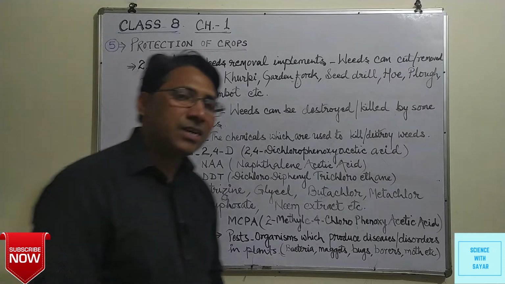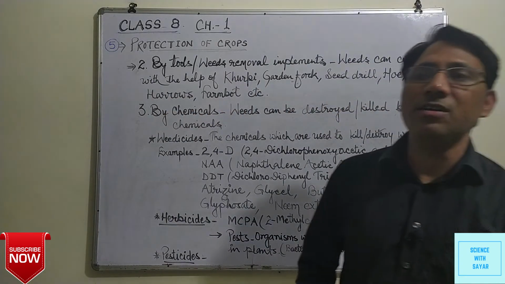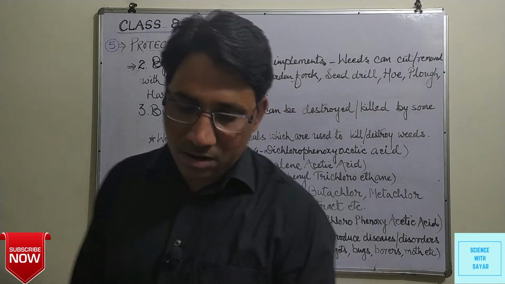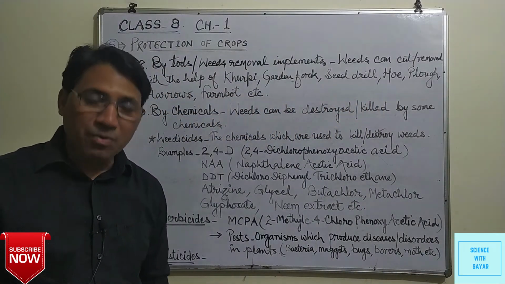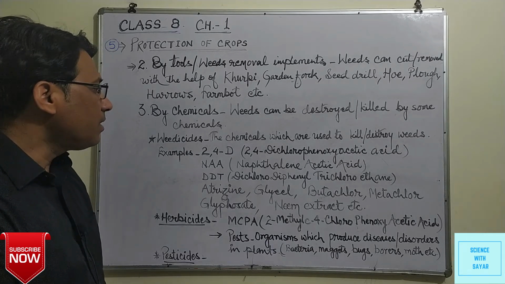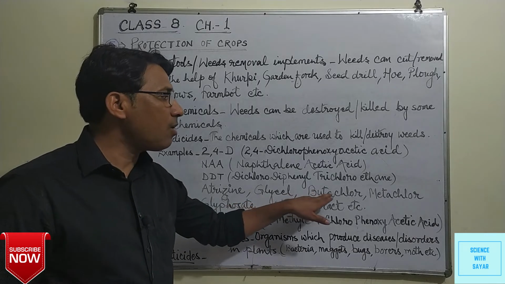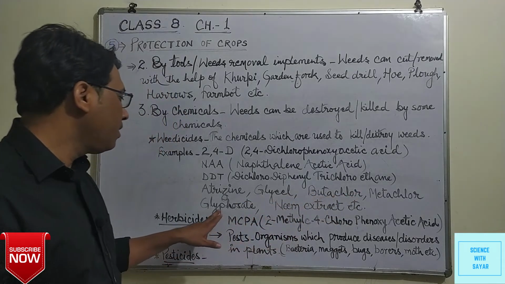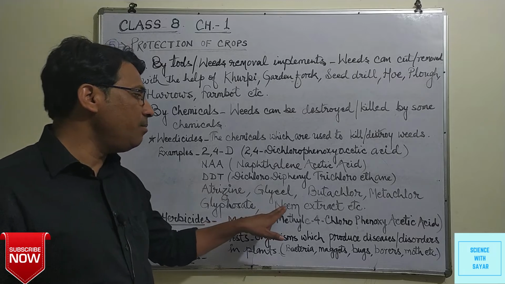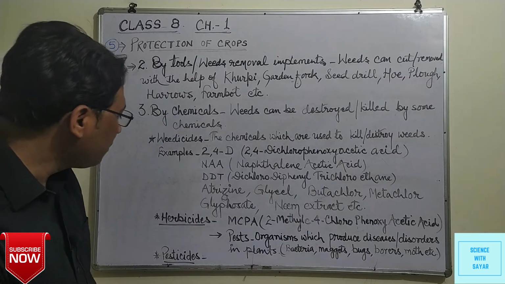Although DDT is banned, it is not used because it is very harmful for human beings. Next, atrazine, glycol, butachlor, metachlor, glyphosate, neem extract, etc. Then herbicides.